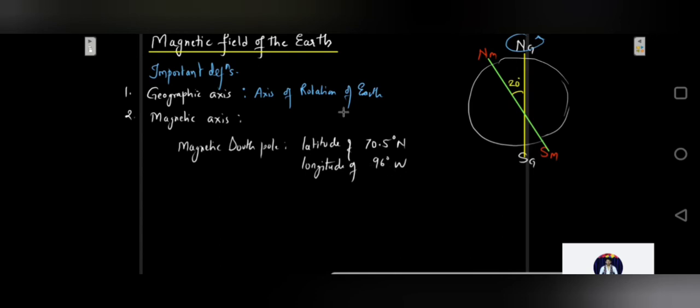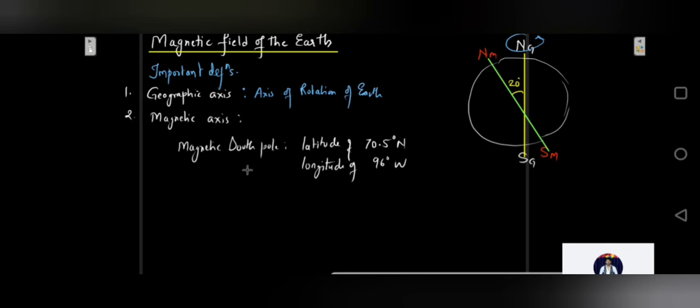You must have studied latitudes and longitudes in geography at school. That is the marking on the Earth's surface which defines every point on the Earth's surface. Every point has certain degrees depending upon the latitude and longitude. So this is the definition of that particular point where the magnetic south pole exists.